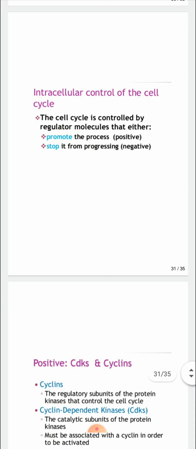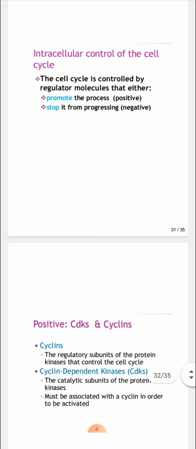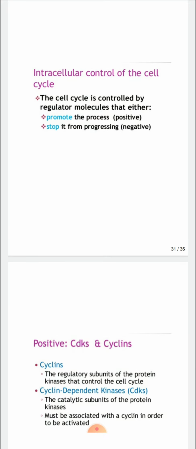Then next is the control. So two types of control occur, intracellular and extracellular. First, intracellular control of the cell cycle. The cell cycle is controlled by regulator molecules that can be promoters, which promote the process, and those that stop it from progressing, meaning they can be positive or negative.